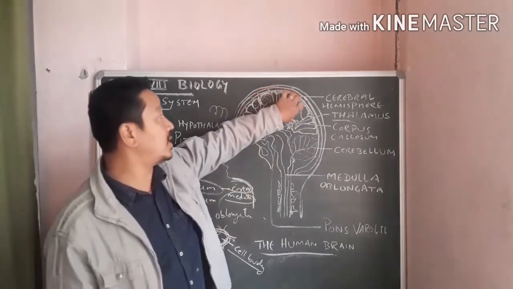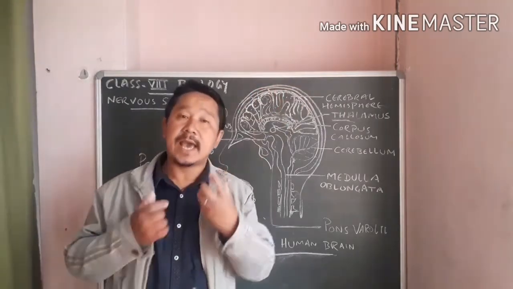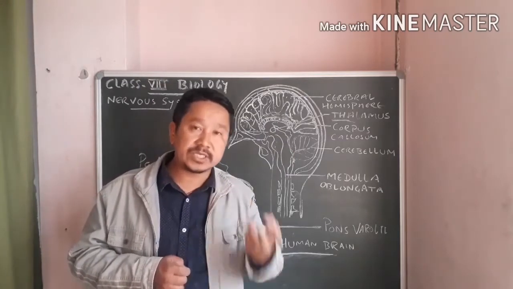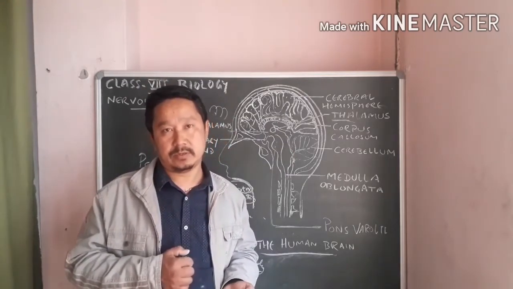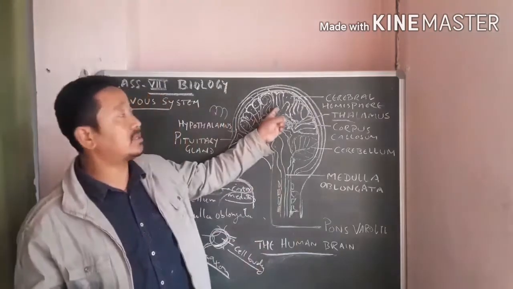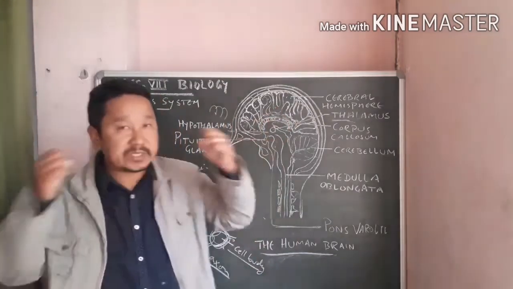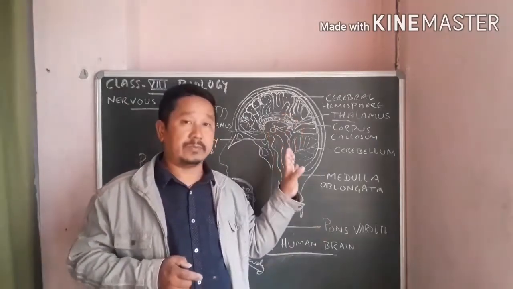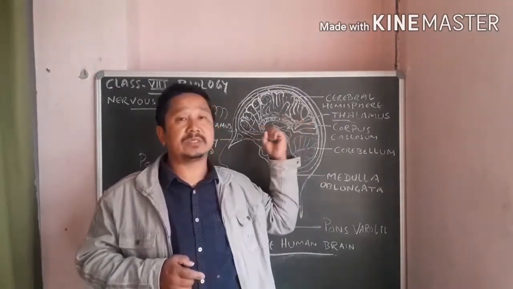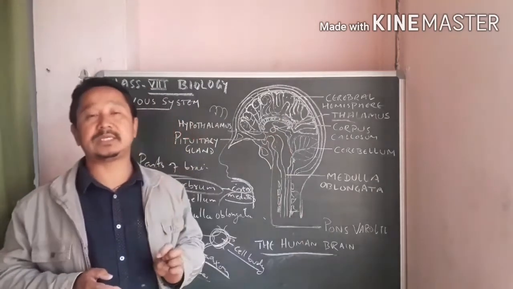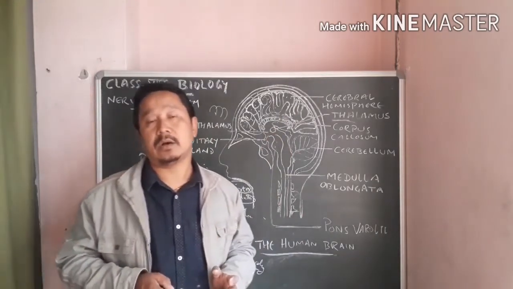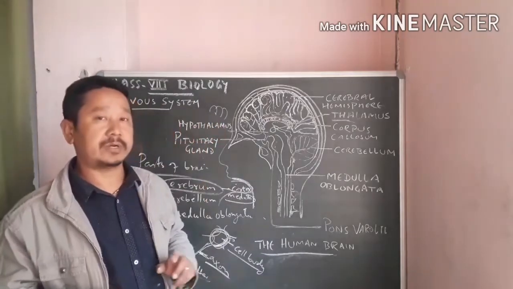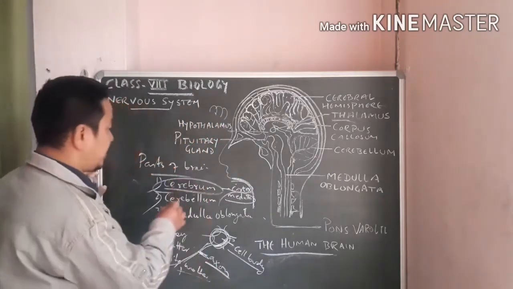The function of the cerebrum is to act as a seat of intelligence, consciousness and willpower. You are intelligent all because of the cerebrum. Your willpower is very strong, that's controlled by your cerebrum. That means the function of the cerebrum is to act as a seat, or a place, of intelligence, consciousness and willpower. So that is very important.